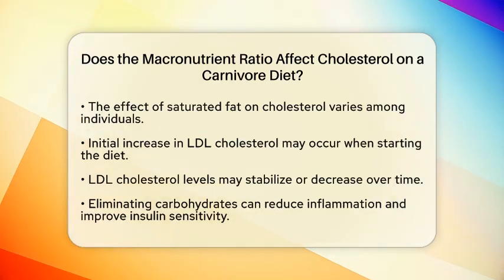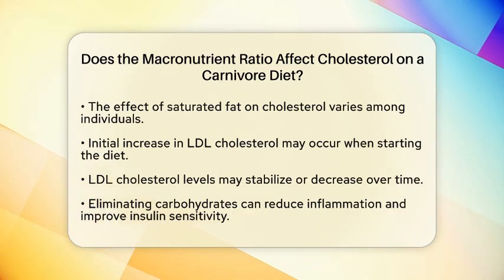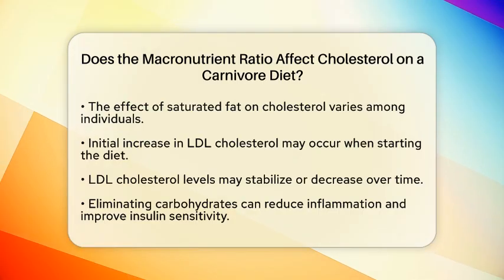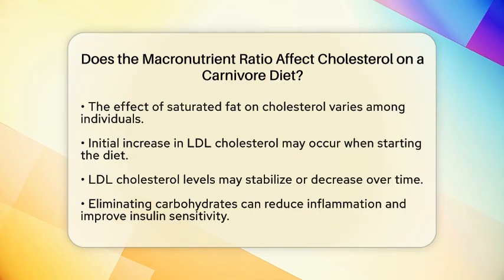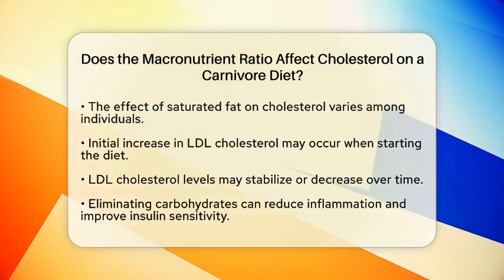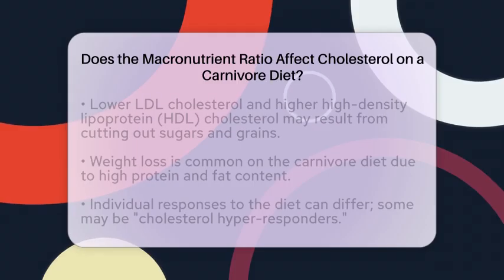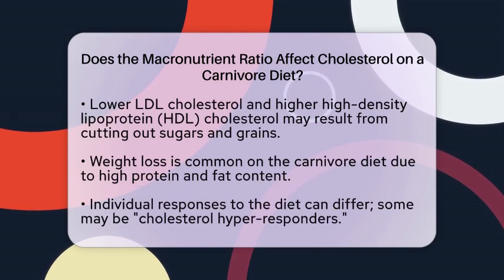When someone starts a carnivore diet, they might notice a temporary increase in low-density lipoprotein cholesterol. This spike can stabilize or even decrease over time as the body adjusts to the diet. Another important factor is the elimination of carbohydrates. By cutting out refined sugars and grains, many individuals experience reduced inflammation and improved insulin sensitivity. This can lead to lower low-density lipoprotein cholesterol and higher high-density lipoprotein cholesterol, which is known as good cholesterol.